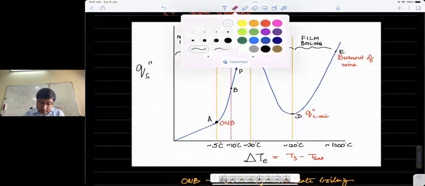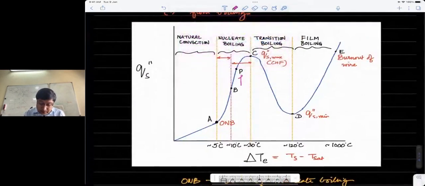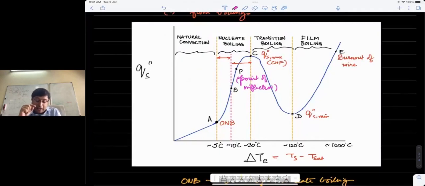So this point P is a point of inflection, and this is a point up to which the heat transfer coefficient was increasing. Point P is the point where the heat transfer coefficient is a maximum. Beyond point P, the heat transfer coefficient starts decreasing.